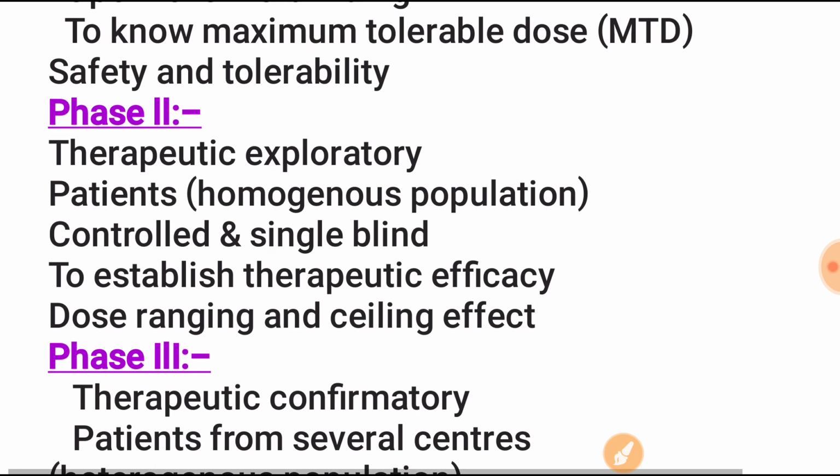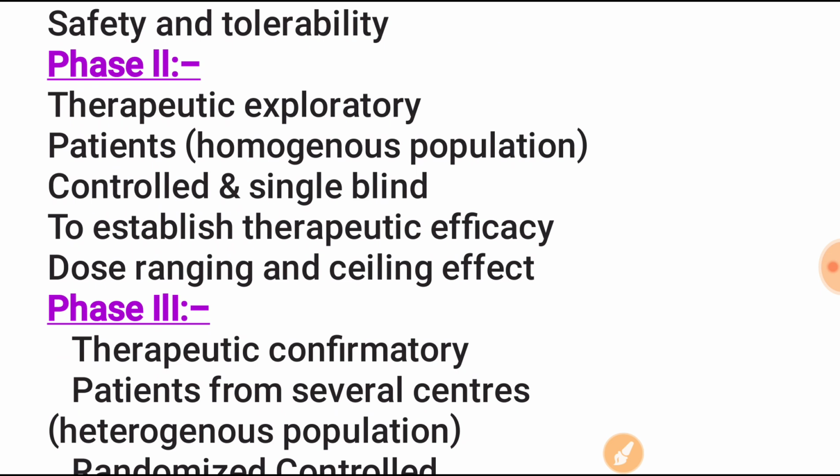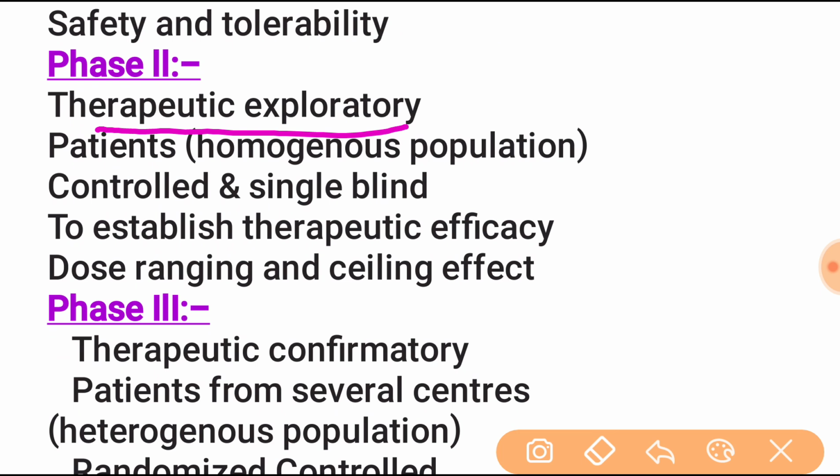Next is the phase 2 clinical trial. It is also called therapeutic exploratory.